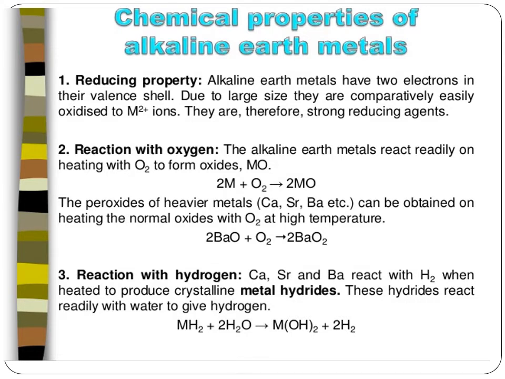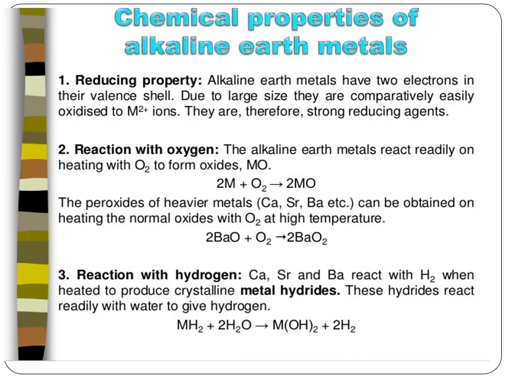Now the chemical properties of alkaline earth metals. First, reducing property. Alkaline earth metals have 2 electrons in their valence shell, as I already told. Due to their large size, they are comparatively easily oxidized to M2 plus ions, and therefore they are called strong reducing agents.